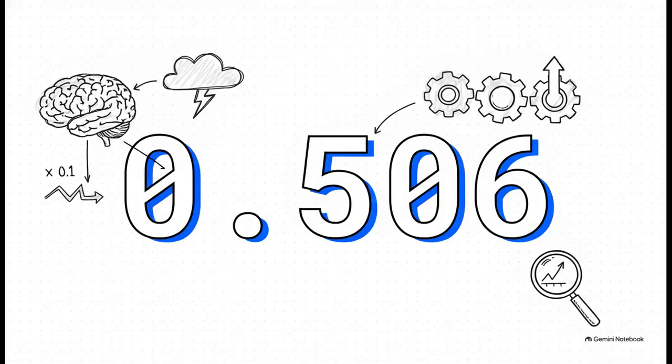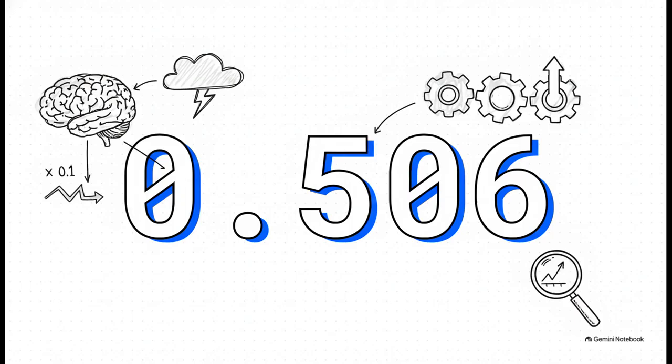Now, here is where the magic happens. After calculating the error from that initial guess, the network applies a learning rate, in this case 0.1, to the error delta. Through this calculation, our original, completely arbitrary weight of 0.5 updates to 0.506. I know it's a tiny shift, but it's absolutely crucial. It proves the machine just mathematically adjusted its understanding.